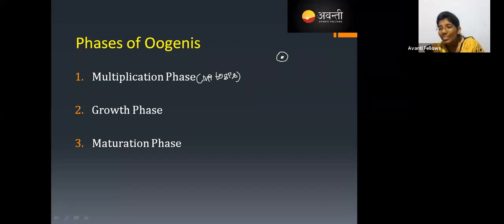Very good, Prathamesh. No, only Prathamesh told the answer. Very good. That is the primary follicle. So far, what I have explained, the primary follicle finally gives us the egg. So first, the primary follicle has to undergo some changes. That is, a primary follicle undergoes the multiplication phase, growth phase, maturation phase. Finally, the egg will come out, right?